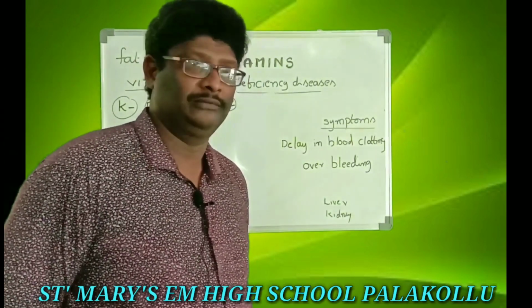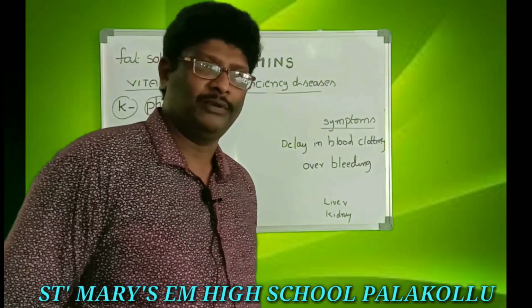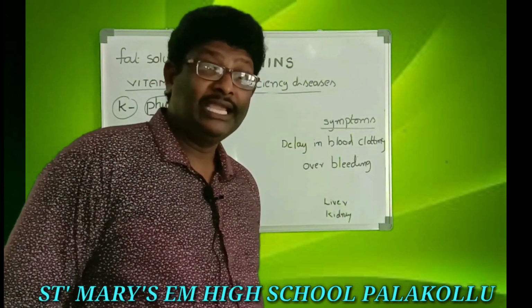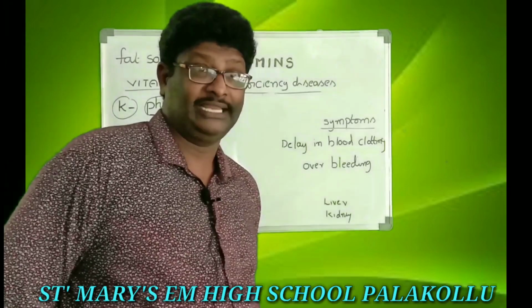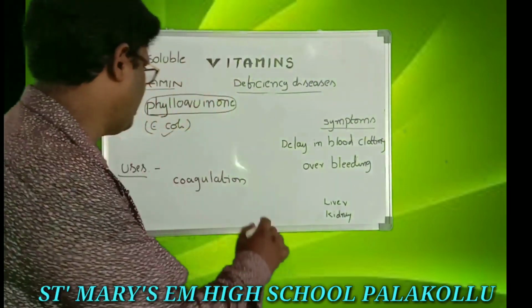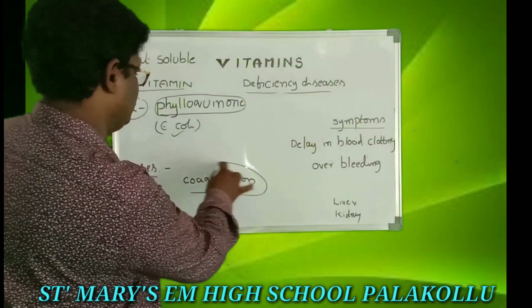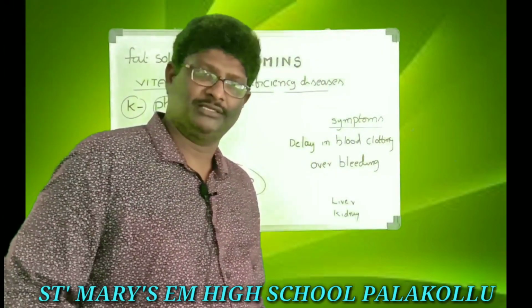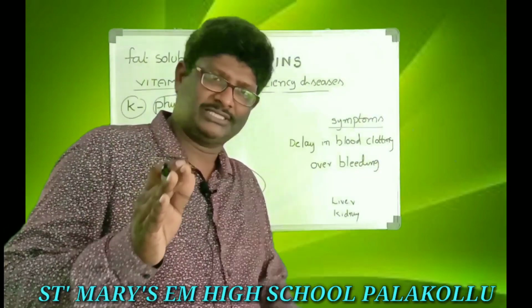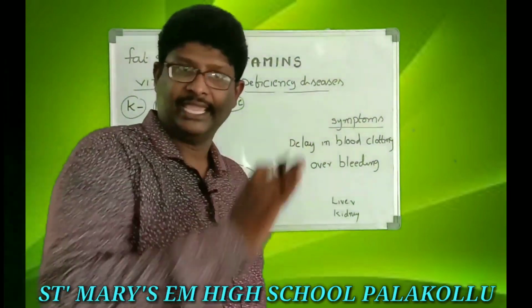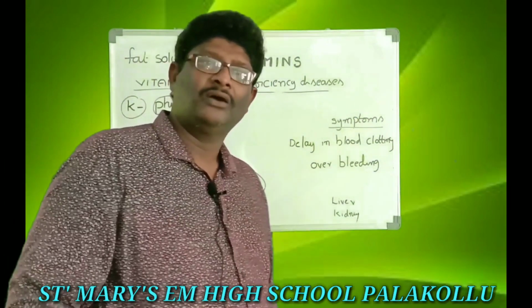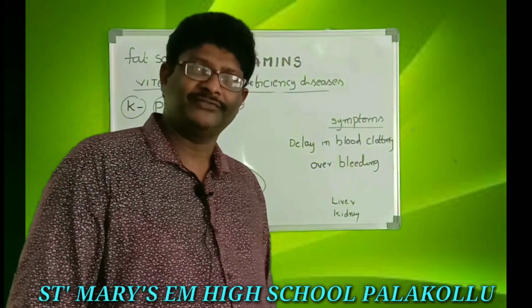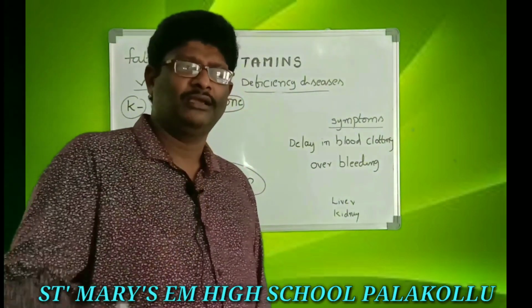That is the main problem. It means a delayed coagulation problem. Coagulation means రక్తం గడ్డ కట్టడం. The coagulation process will be delayed for one who is not having a sufficient amount of vitamin K.